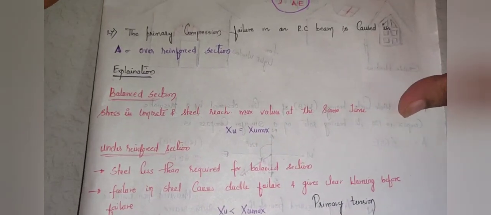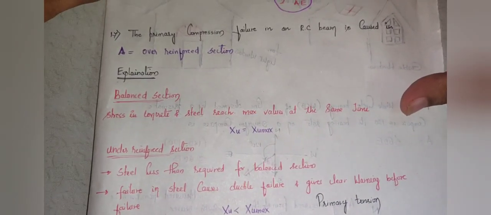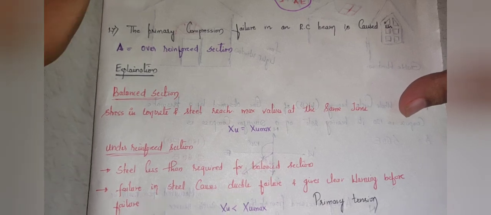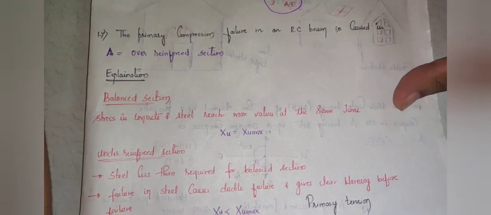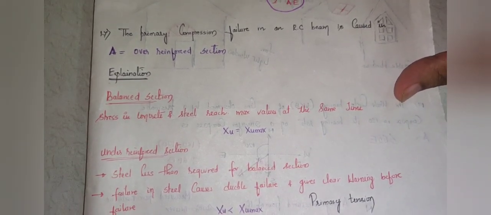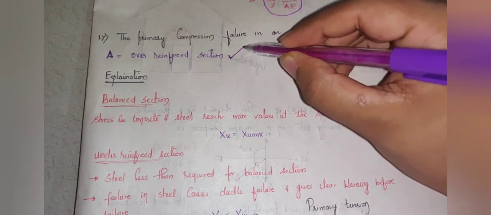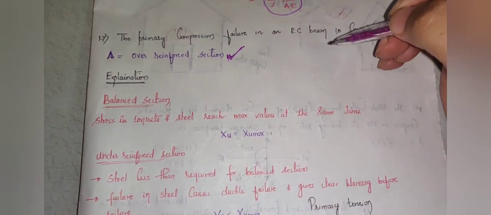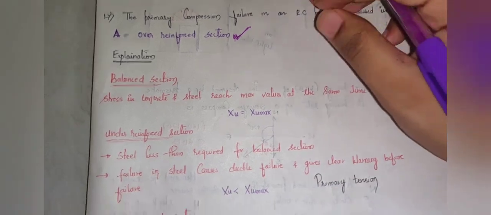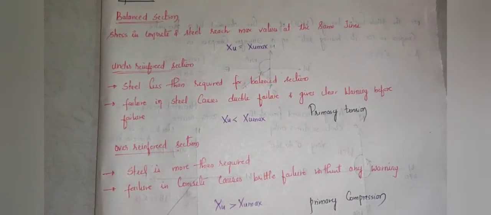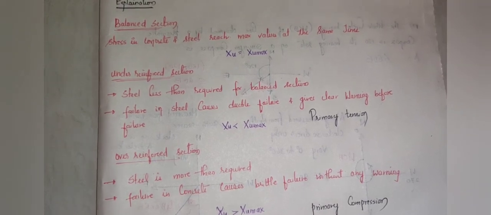The next question reads, the primary compression failure in an RC beam is caused in. So it asks in which type of section the primary compression failure in an RC beam occurs. It occurs in an over reinforced section. We have three types of sections: balanced sections, under reinforced sections, and over reinforced sections.